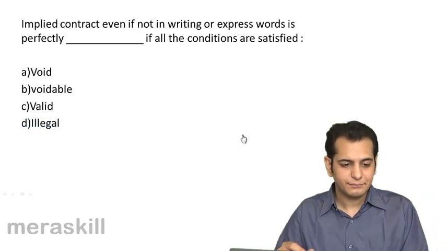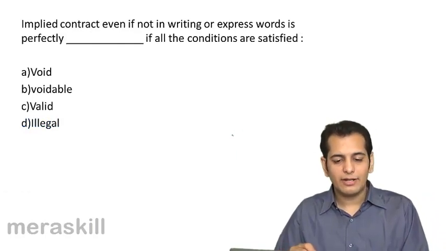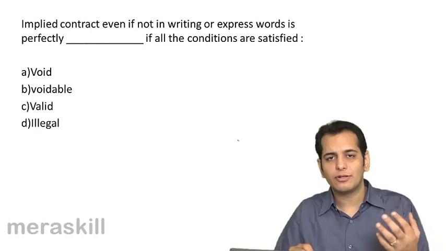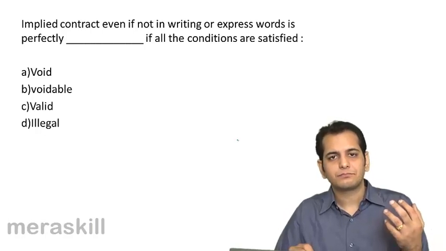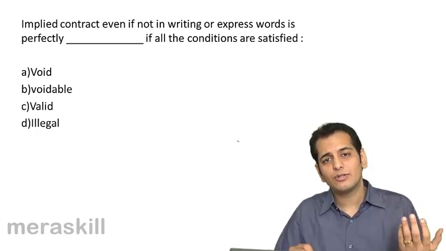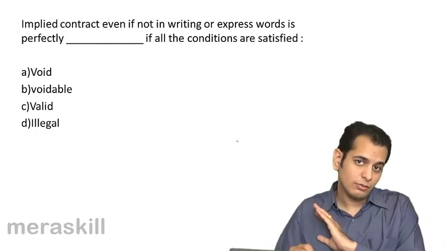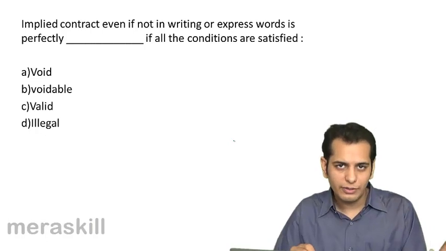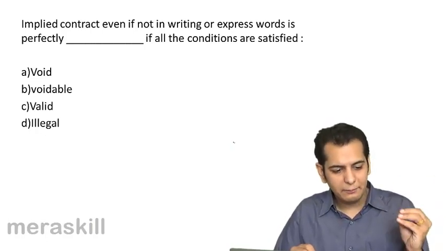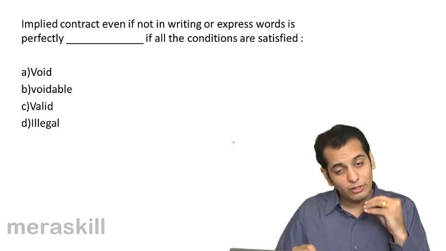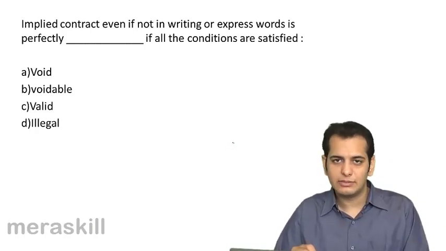Okay. Next, implied contract, even if not in writing or express words, is perfectly dash if all the conditions are satisfied. An implied contract is a contract understood by the conduct, and words are not spoken, not written. So will it be void, voidable, valid or illegal if all the conditions are satisfied?